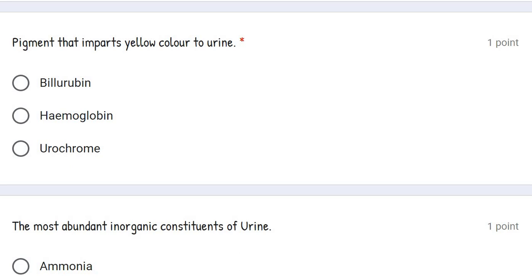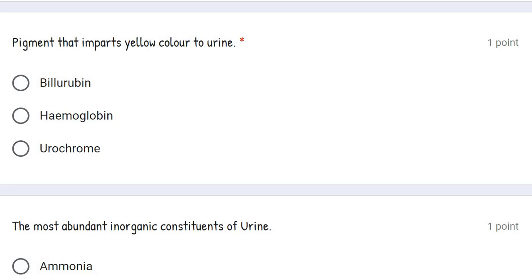First, let's understand what is bilirubin. Bilirubin is the bile pigment. What is hemoglobin? Hemoglobin is a pigment which is present in blood and which helps in carrying of oxygen. Urochrome is the pigment which imparts yellow color to urine, and it is formed by the decomposition of bile pigments. It imparts yellow or amber color to the liquid due to the presence of this urochrome.